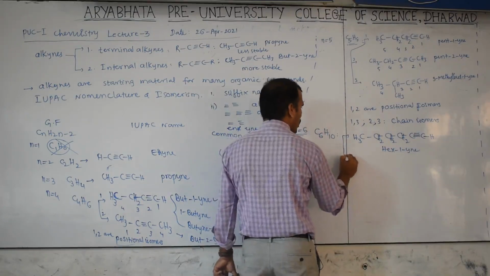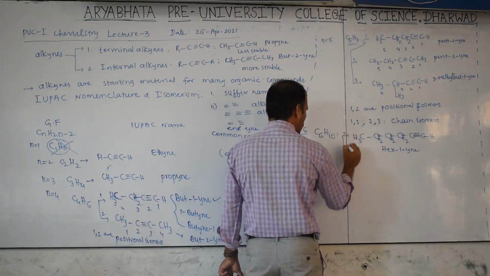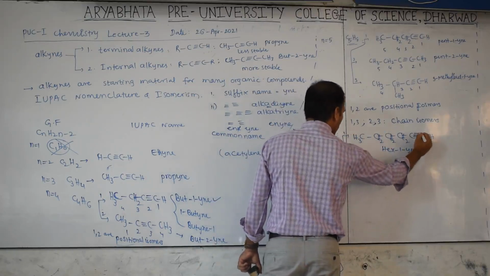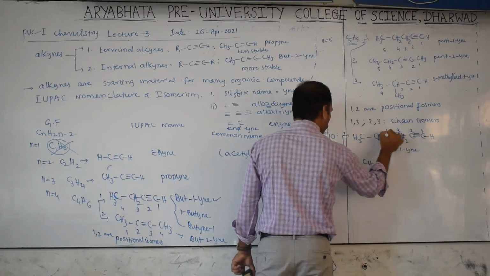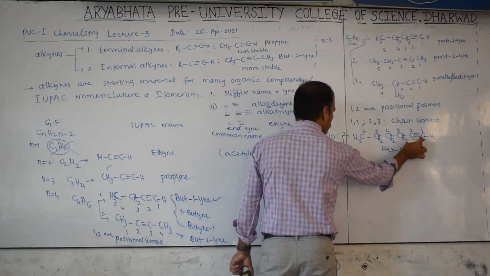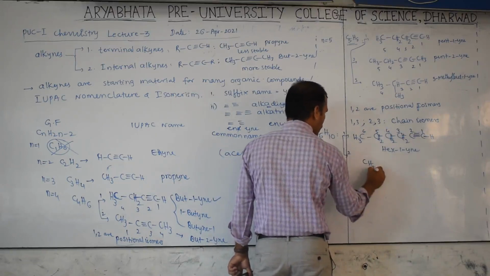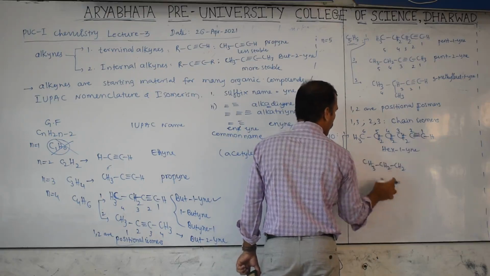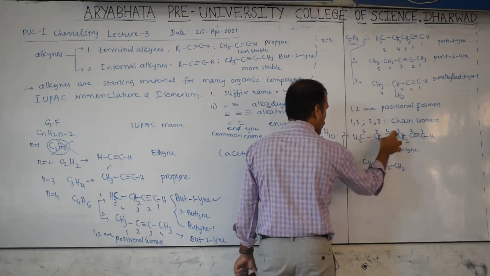Next, one more compound: this is 1, this is 2. CH3. Why is it hex-1-yne? Numbering 1, 2, 3, 4, 5, 6. Same thing here: the triple bond shifted to the second position, then CH3, CH2, CH2, triple bond, now 1, 2, 3.